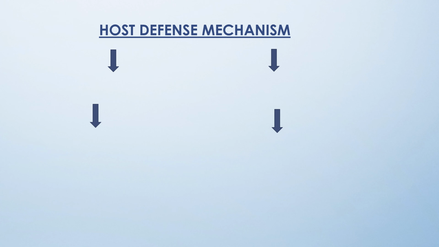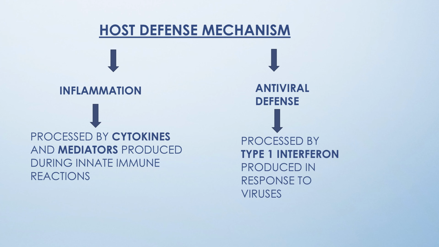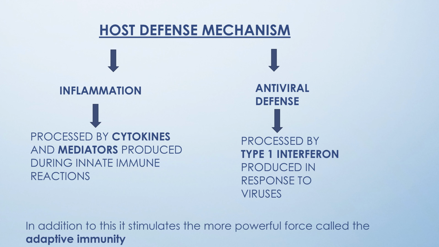As for now, we know the members of the army and how they are able to recognize the microbes. So the left out part is the destruction. The innate immune system provides host defense by two main reactions, inflammation and antiviral defense. So inflammation is mediated by the cytokines and the products of the complement activation along with the mediators which are produced during the innate immune reactions. And antiviral defense is mediated by the type 1 interferons produced in response to the